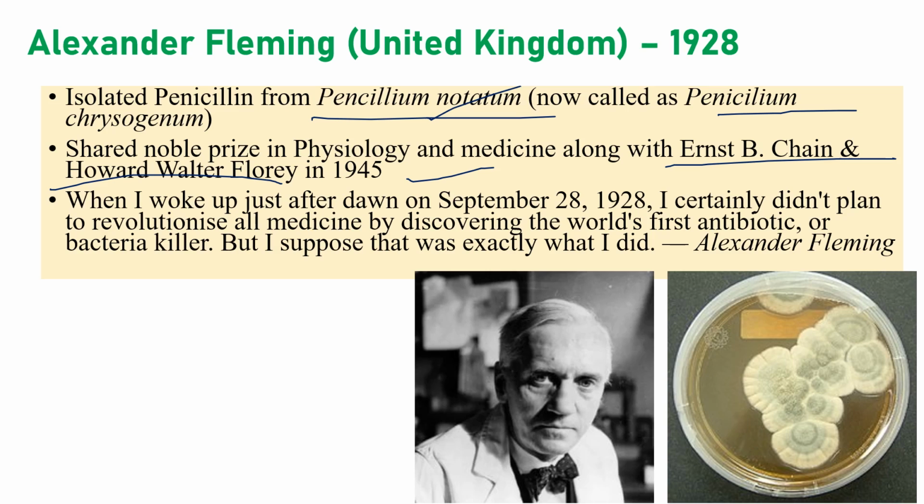Anyway, the first antibiotic was penicillin, isolated from Penicillium notatum, isolated by Fleming. And there are also questions like, he shared a Nobel Prize with whom? Ernest B. Chain and Howard Walter Florey in 1945. But it was actually discovered in 1928 and the paper was published in 1929 around August. In such a way the questions will come. I'm just telling the important facts. Hope you guys understand.